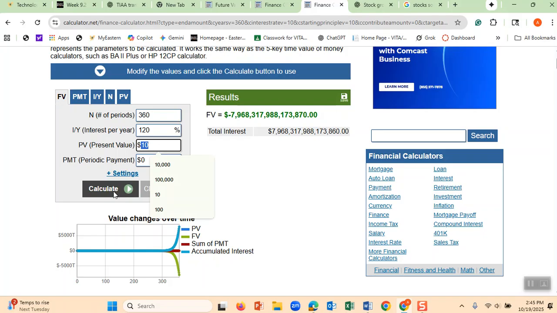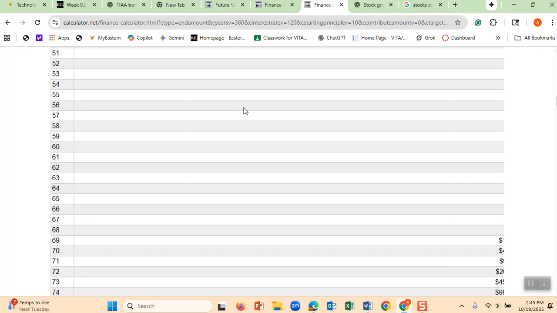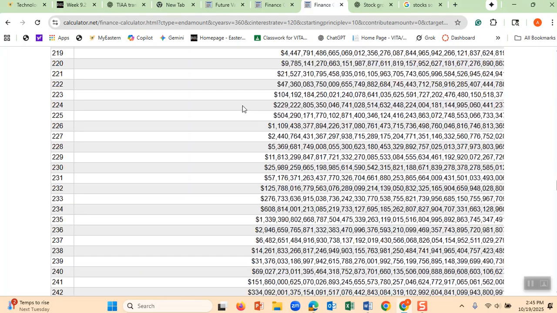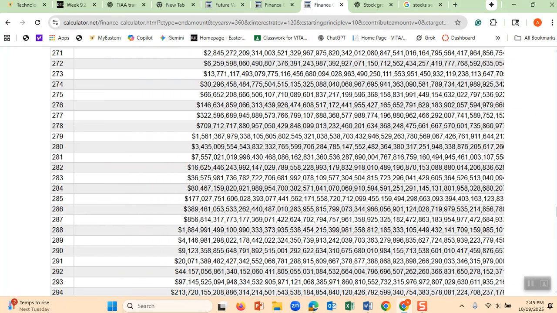I want you to use this example, use your own example, and I show you how you can use your own example. And when I click calculate, let's see how much this $10 converts to. When I click calculate, it will be this much. Look at that. That is the power of compounding.